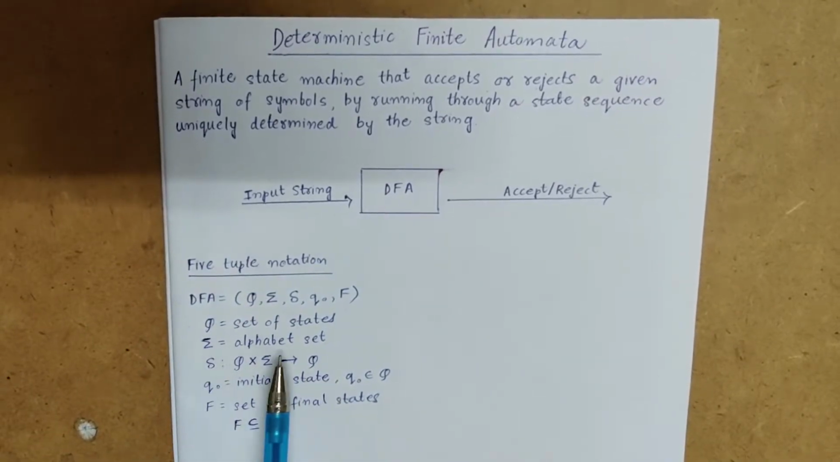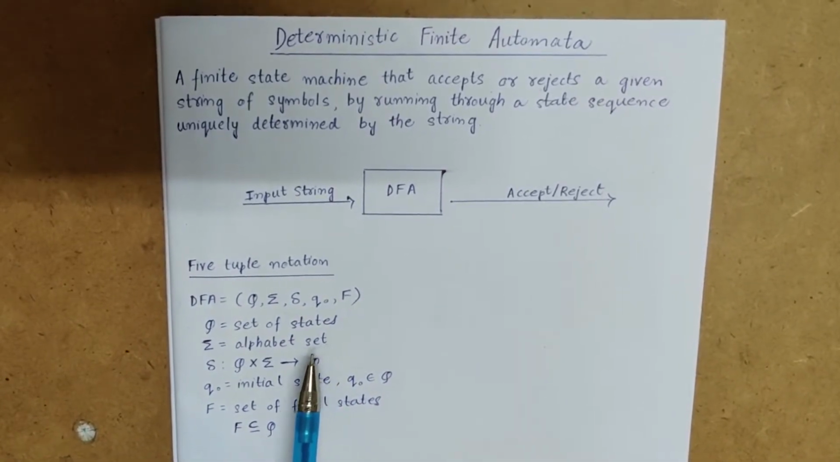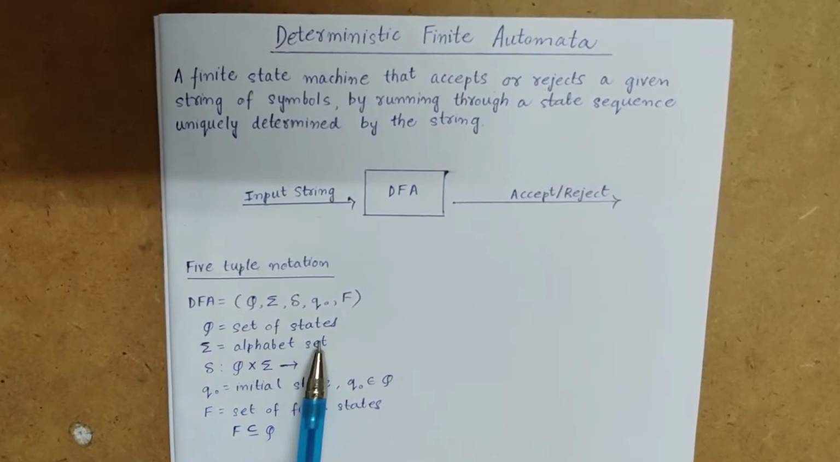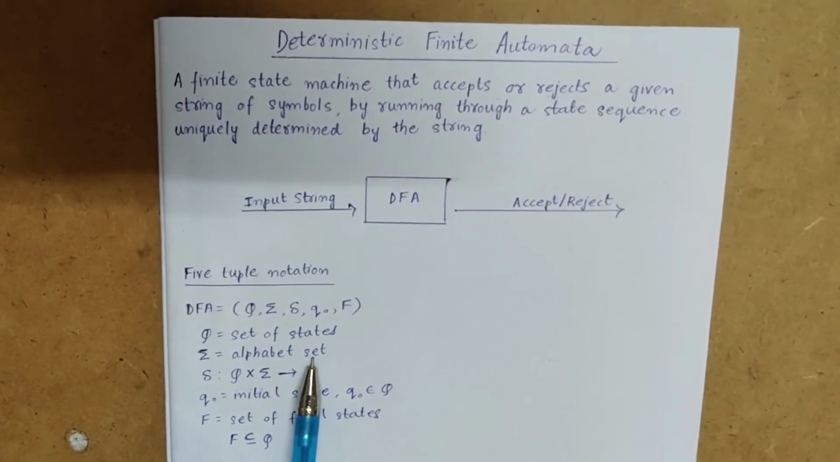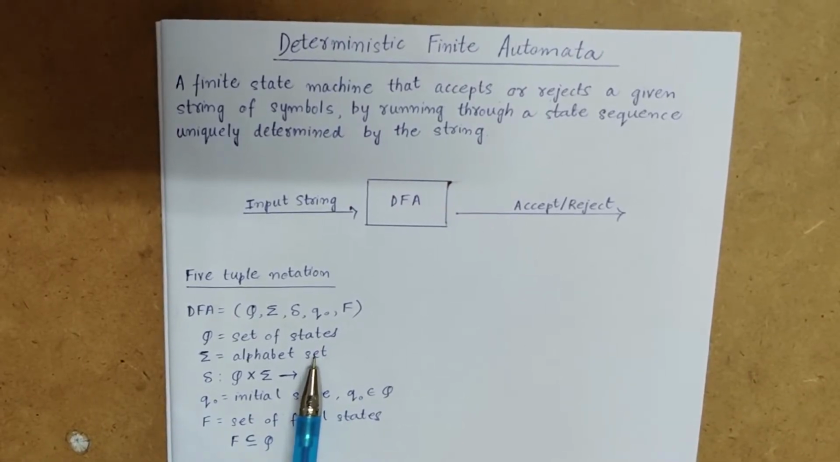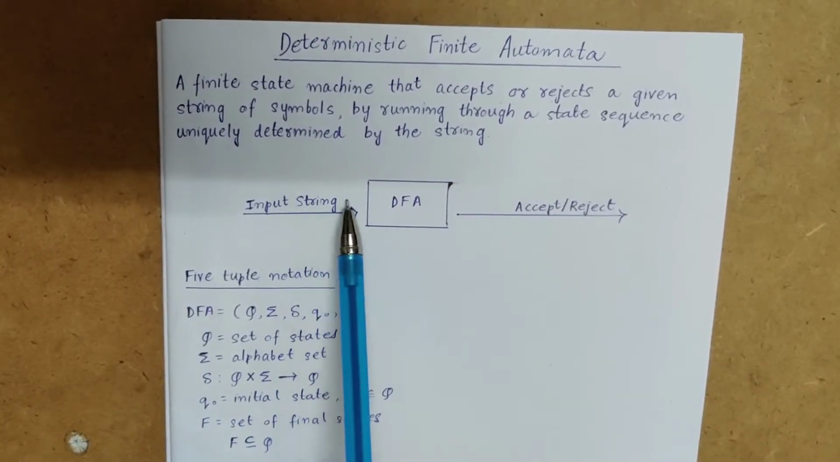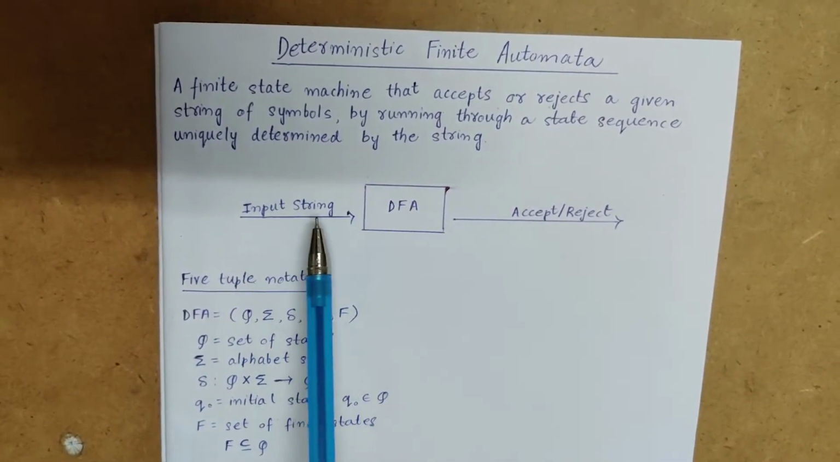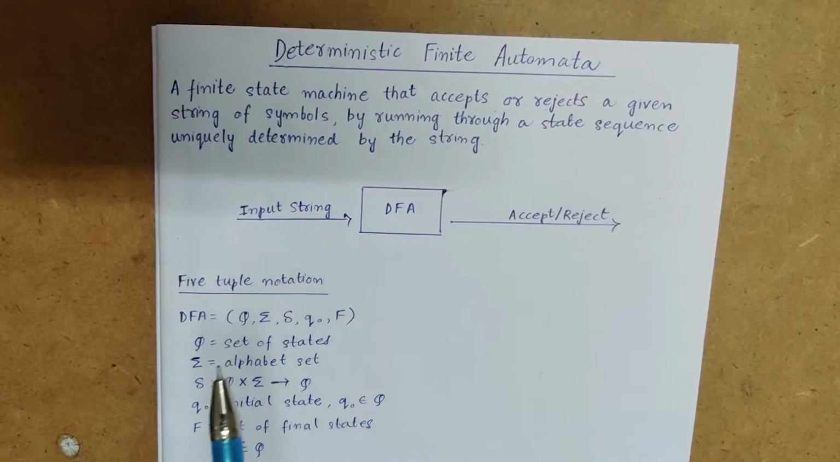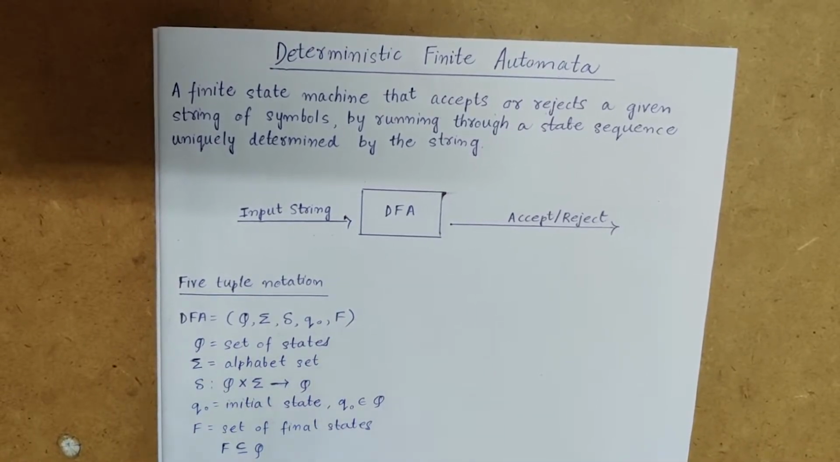Then we have an alphabet set. As we discussed in the previous video, the alphabet set is a set of all the symbols that a particular string can comprise. So whatever string we give as input to the particular DFA, that string will contain symbols from this alphabet set sigma.